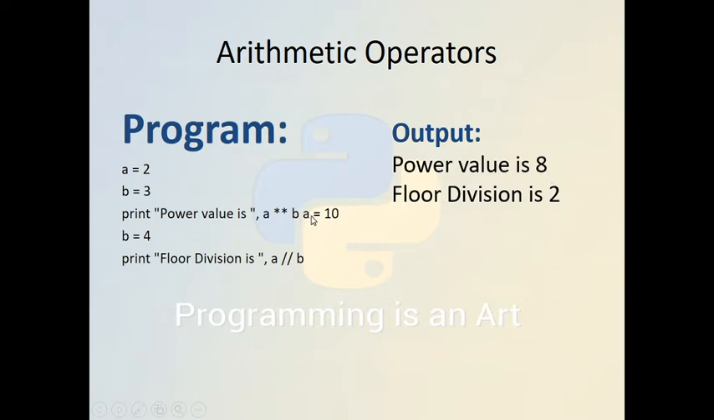Another example is a equal to 10 and b equal to 4. This is the floor division. 10 divided by 4 will be 2.5, but here the fractional part is removed, so only the value 2 will remain and be printed. This is called floor division.